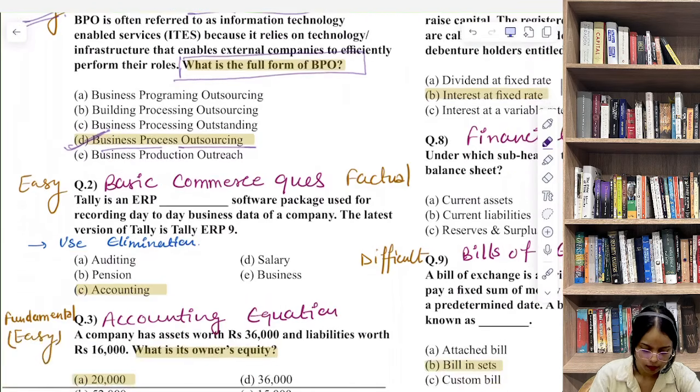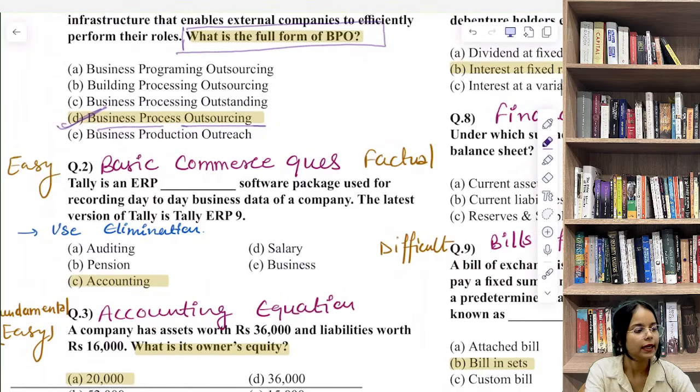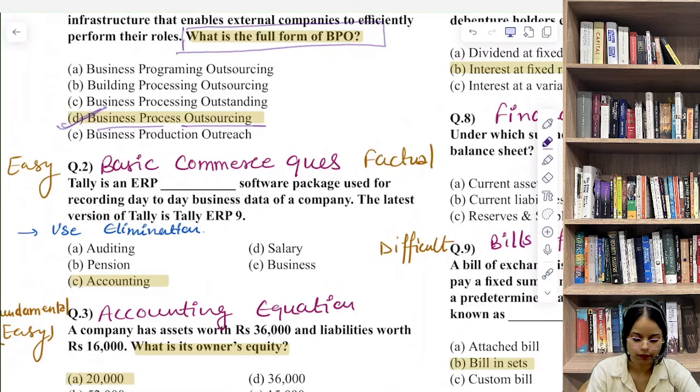Now let's discuss the second question. Tally is an ERP dash software package used for recording day-to-day business data of a company. The latest version of Tally is Tally ERP 9. This is irrelevant for our question.